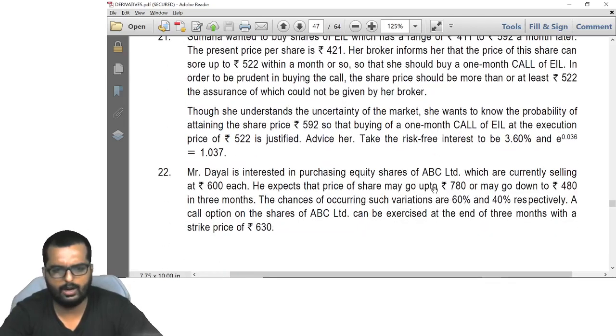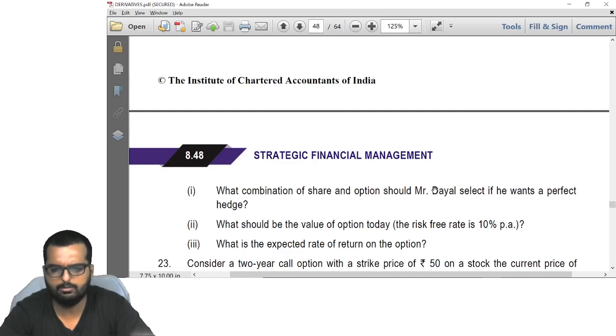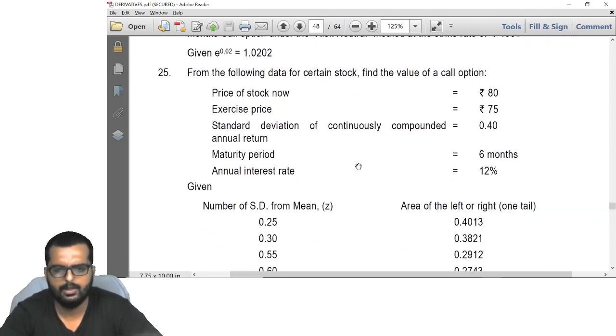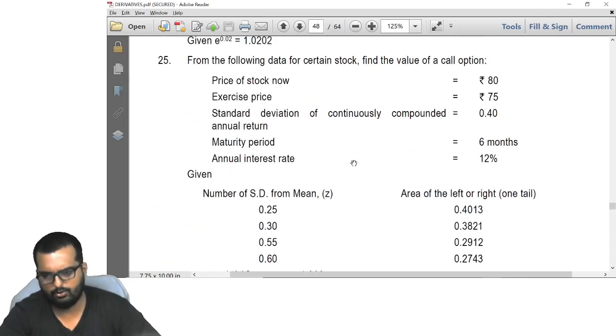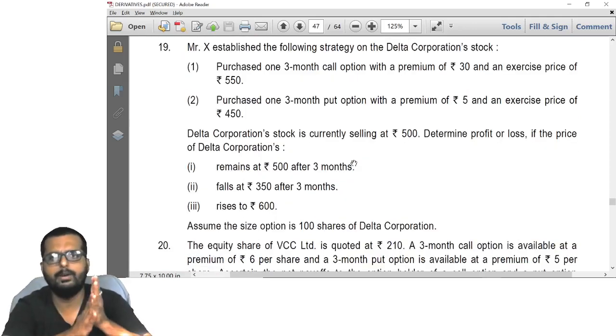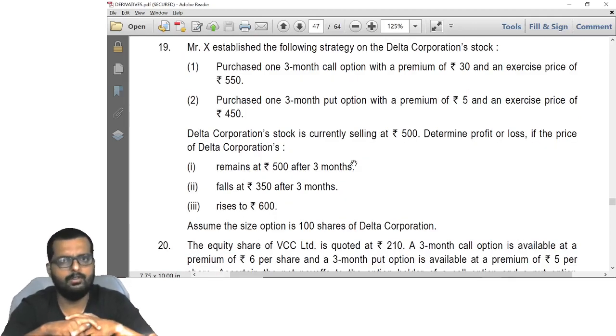I think we have 21, 22. These are a little heavy questions. These are all risk valuation models. 23 is a binomial model. 24 is something we have done in class. 25 is a Black-Scholes model. So we have some heavy problems now. Maybe tomorrow and day after tomorrow we will be done with derivatives. Once we are done with derivatives, I will go to the next chapter, mergers and acquisitions.